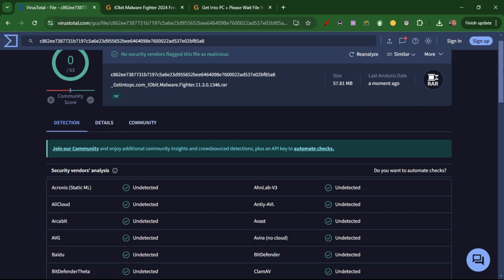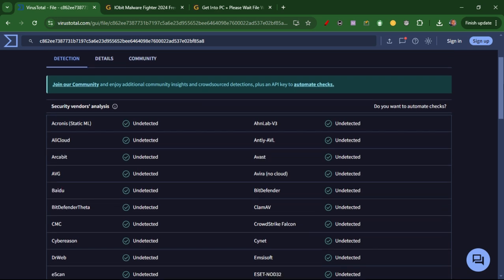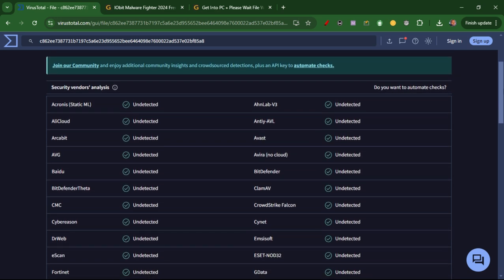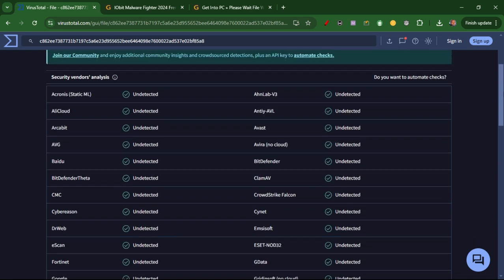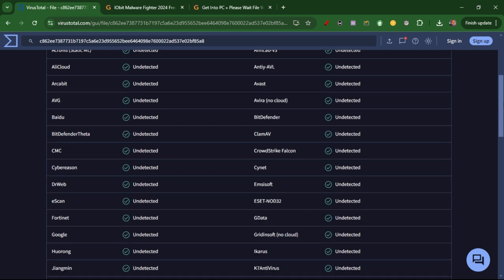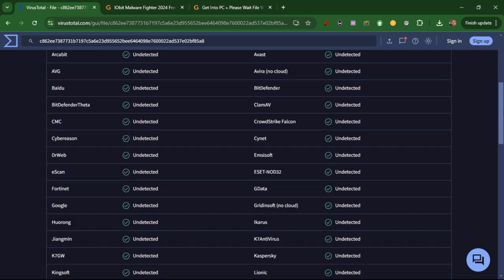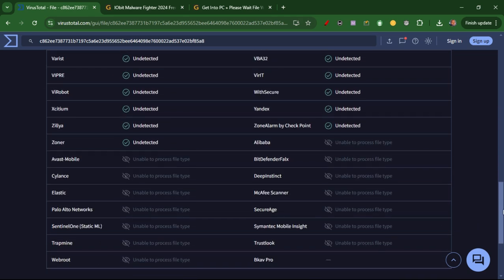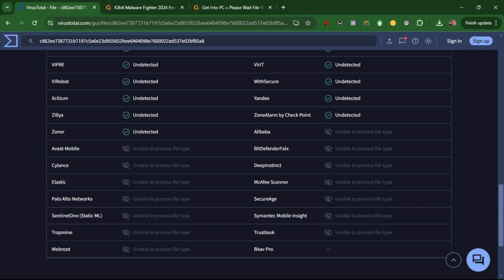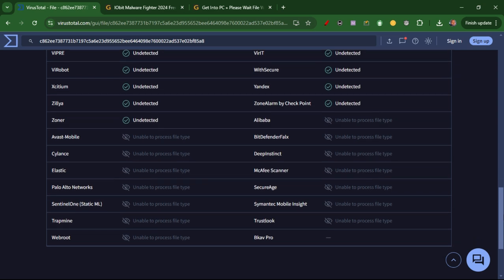So let's continue. Let's see all the analysis that is being checked. It says undetected, undetected. When it is undetected like this, that means that every one of these parameters, can you see all of these parameters? These are the parameters the algorithm uses to detect if there is a possibility of malware in your files. Do you understand? As you can see, everyone is undetected, though Avast Mobile was not able to process the file type, as we do not really know the file type.